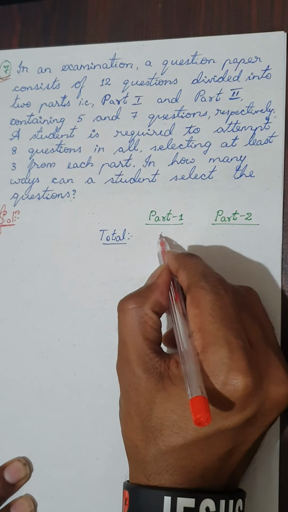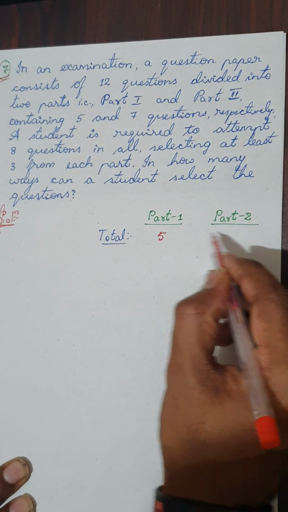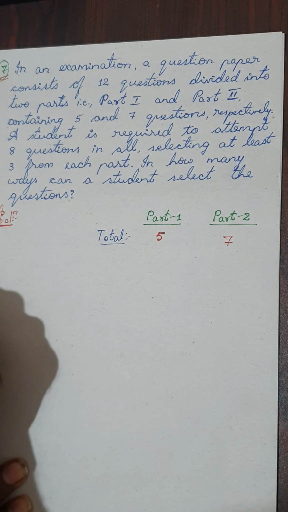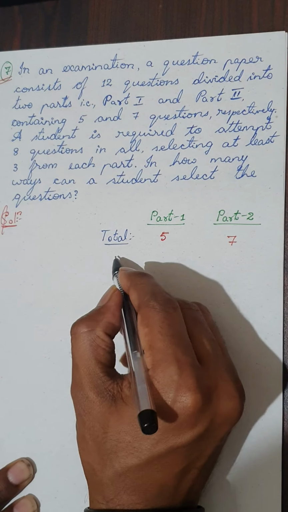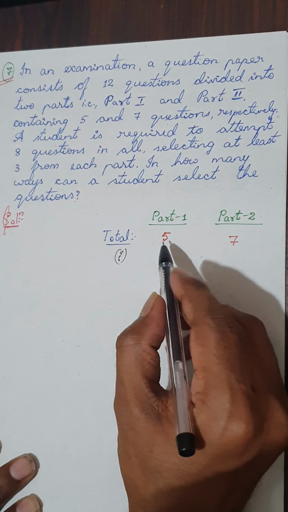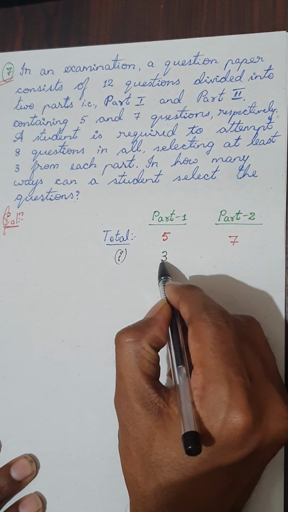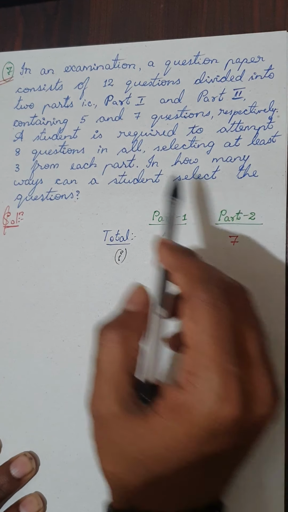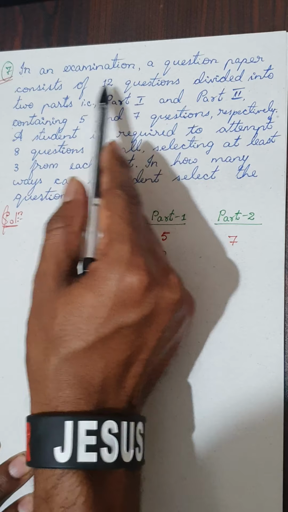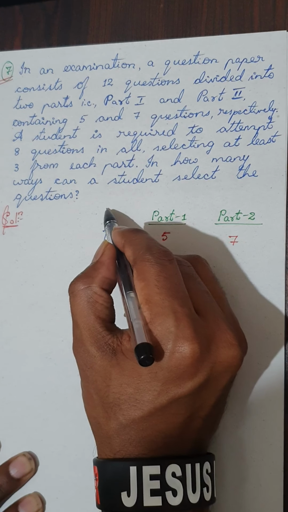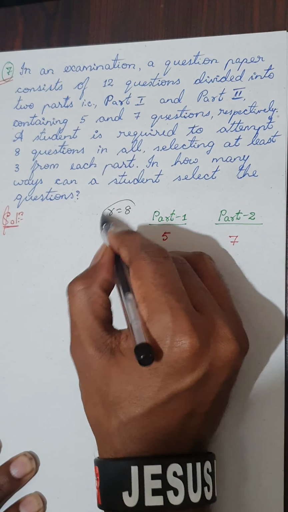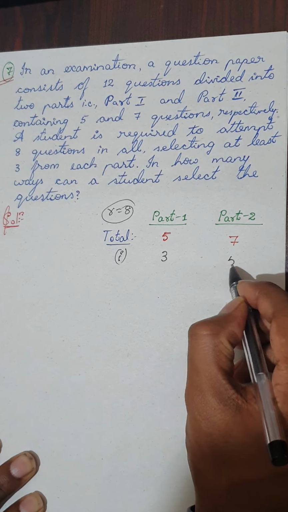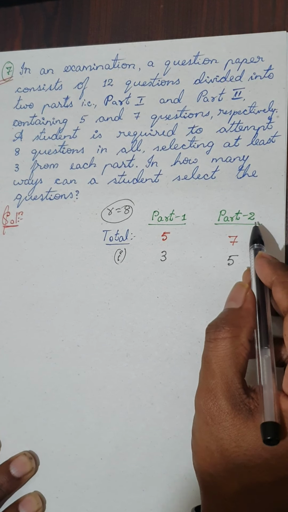You can see here, there are totally 5 questions in part 1 and 7 questions in part 2. Now I have to select at least 3 from each part. In the first case, let me select 3 from part 1. That means I have to select the remaining, how many? I actually have to select 8, isn't it? You have to attempt 8 questions. Remember, r is equal to 8. A student has to attempt 8 questions. So if I take 3 from here, then I have to select 5 from part 2.